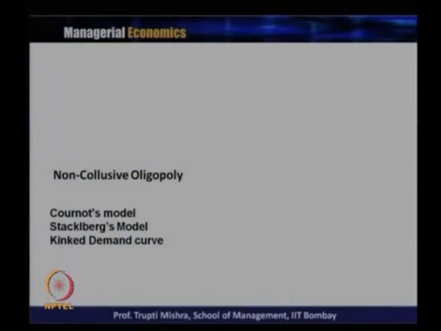So, we will talk about three different models in the case of non-collusive oligopoly, and we will start with the Cournot model. Whether it is the Cournot model, the Stackelberg model, or the Kinked demand curve model, in all these three models we have not taken the case of an oligopoly market structure in general; rather, we have taken the special case of duopoly where there are only two firms. We will see how the price and output determination is done in this specific scenario under the Cournot model, the Stackelberg model, and the Kinked demand curve model.